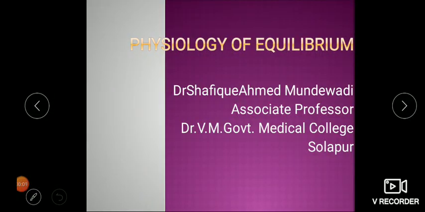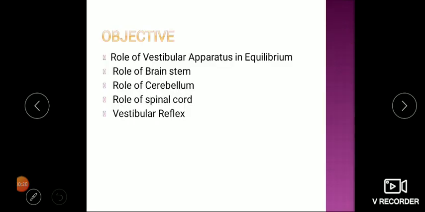Hello everybody. Today we'll discuss physiology of equilibrium. In our previous lecture, we learned about the physiology of the vestibular apparatus. We have seen that the receptor present for balance in the vestibular apparatus is the hair cells. The objectives of today's lecture are the role of the vestibular apparatus in equilibrium, the role of the brainstem, the role of the cerebellum, the role of the spinal cord, and what a vestibular reflex is.